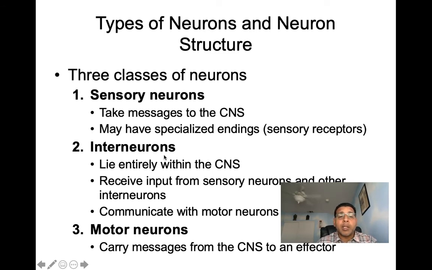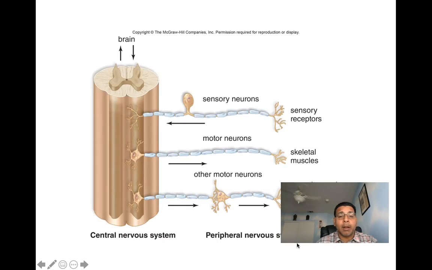Our interneurons lie entirely within the CNS. They receive input from the sensory neurons and other neurons, and then they communicate with our motor neurons. Our third type of neuron are our motor neurons, and they carry messages from the CNS to an effector. Effectors are our muscles and glands. So here let's look at all of that.